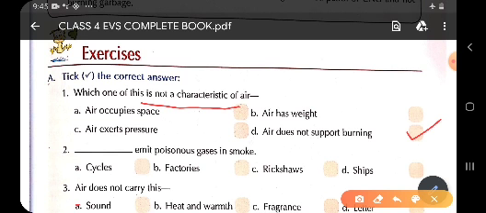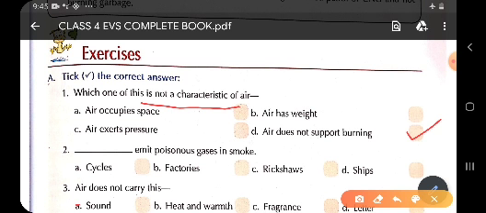Now question number 2 is dash emit poisonous gases in smoke. So children, it is the factories which emit poisonous gases in the smoke. So first option, cycle doesn't use any fuel, so it doesn't release or emit any kind of gases. Rickshaw also doesn't release, and ship also we don't know much, but factories we know.